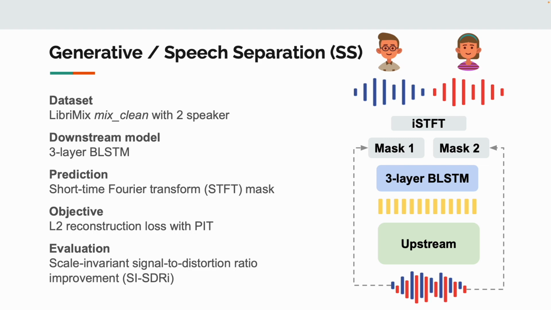We train the downstream model to minimize the L2 distance to the ideal mask using permutation invariant training, which is PIT, and SI-SDRi is used to evaluate the performance.